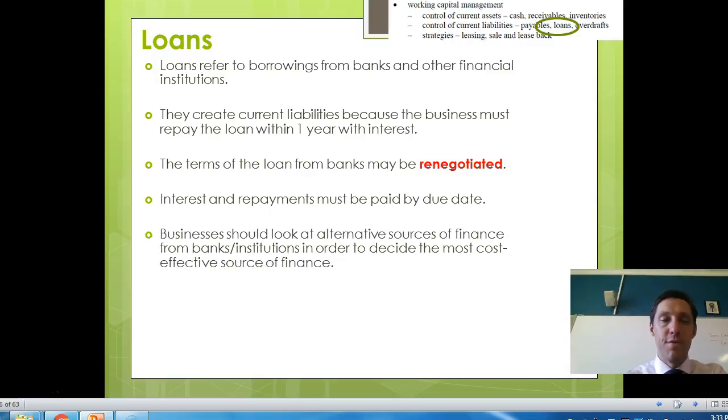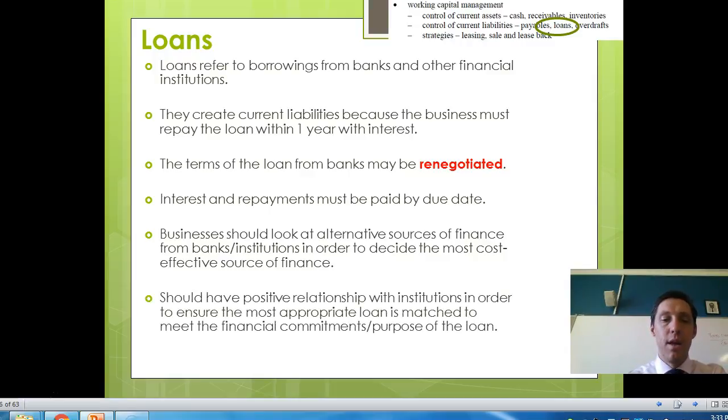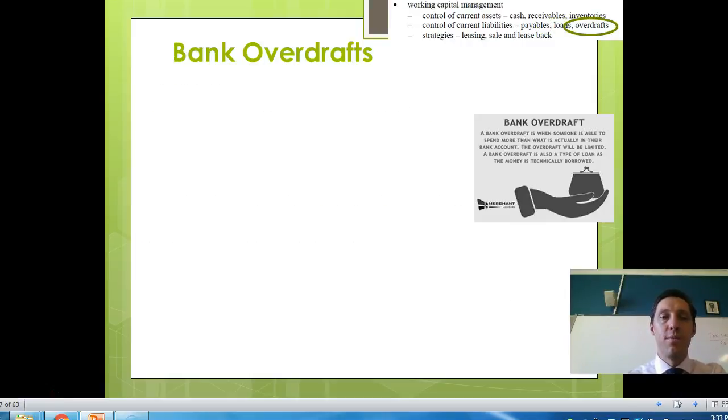Potentially alternative sources of finance might also be something the business could look at in terms of control of current liabilities, to see if there's a cheaper, easier, more effective way to access that capital. Building a positive relationship with the institutions they're borrowing that money from is also important in the context of loans, to ensure that potentially down the track you can negotiate even better terms.